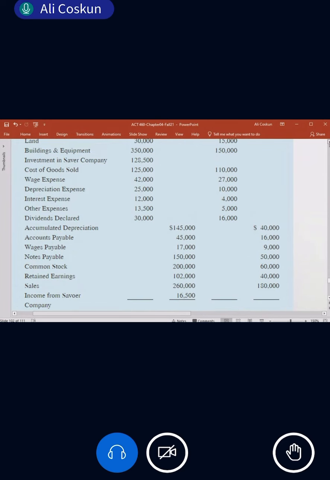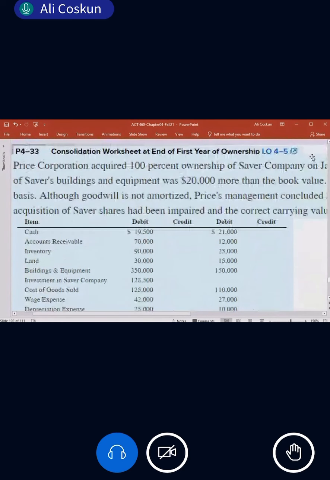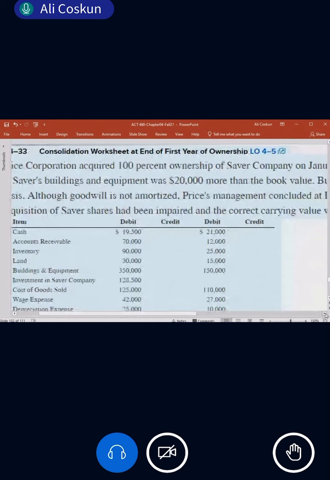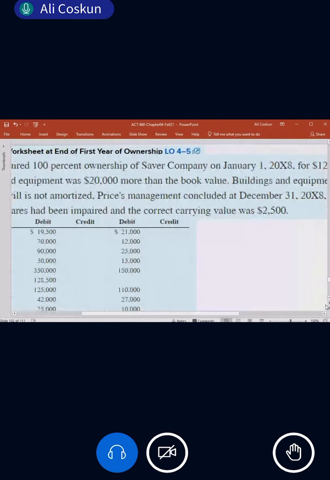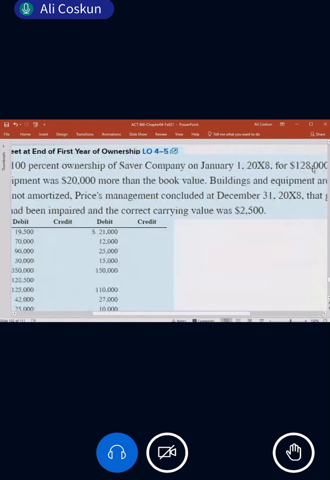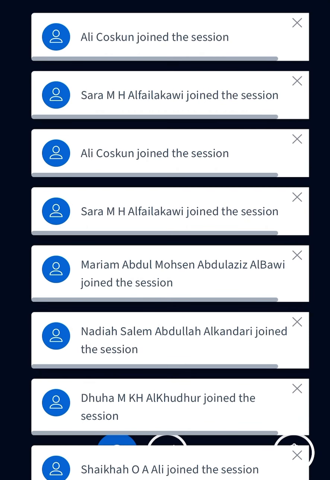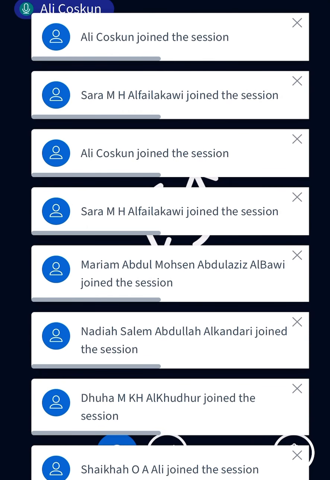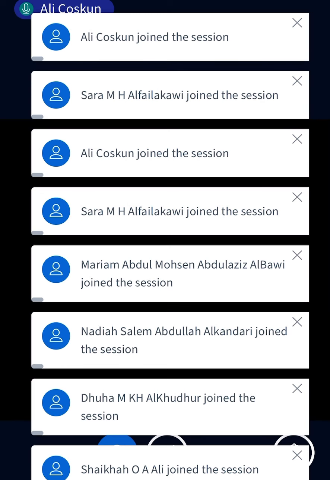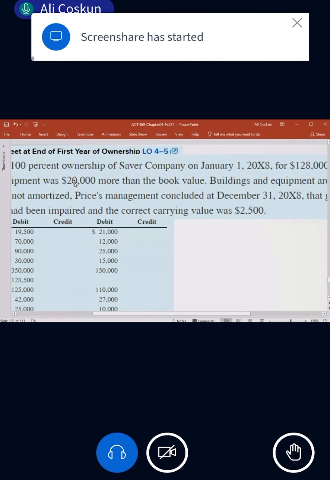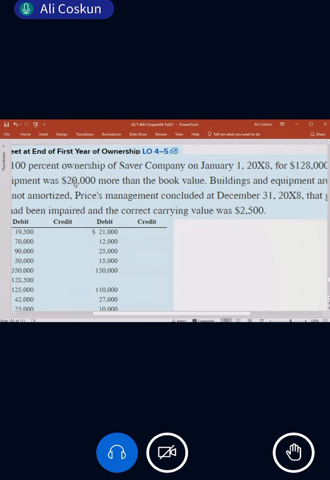If it is 100 and the acquisition price is 128, how much is the differential? 28. How much of it is excess value? 20, only one excess value, with the building. So the remaining, how much? 8. Clear? Good.